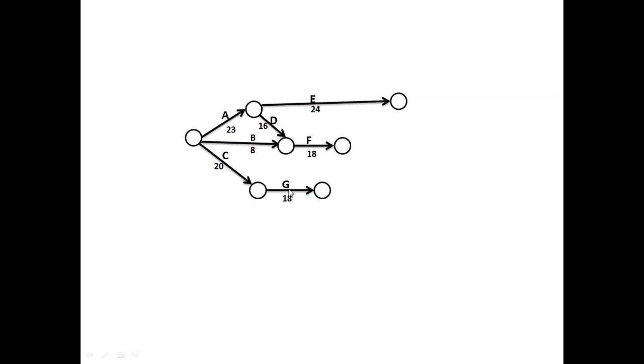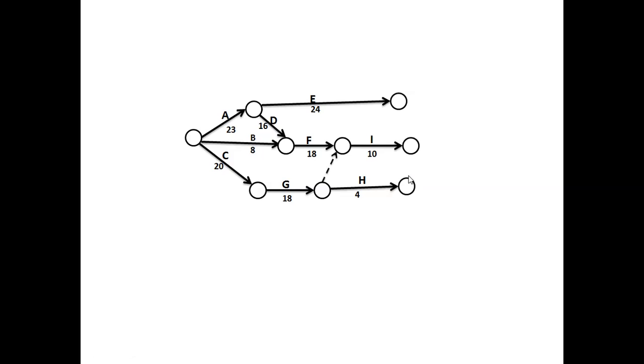The next one is H. H is greater than G, or G is less than H, it is given. It means H will follow when G is completed. The next one is I. This I is greater than F, G, it is given. After F we can write I, but in order to show that I also follows after completion of G, here we use a dummy activity.